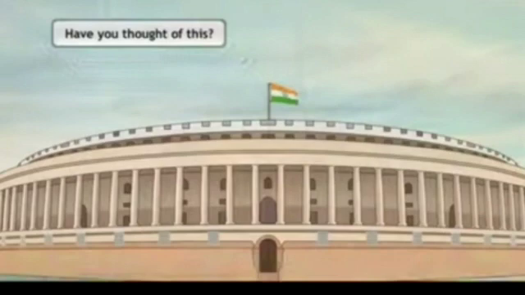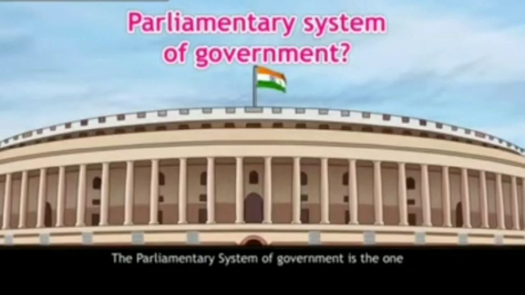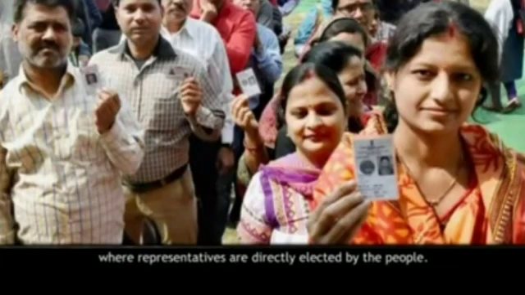Have you thought of this? Question first. What is a parliamentary system of government? Answer. The parliamentary system of government is the one where representatives are directly elected by the people.